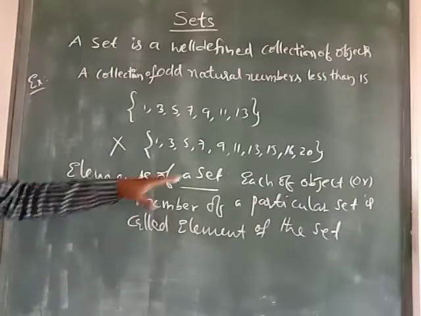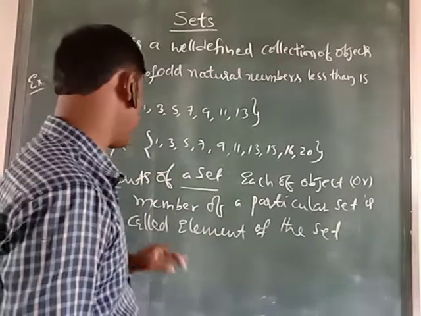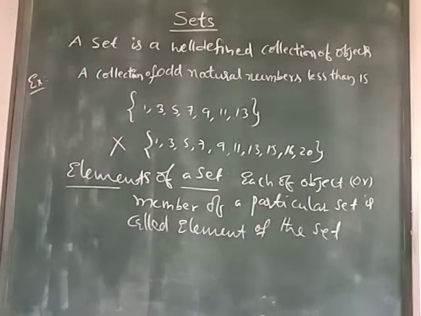Okay, students, each object or member of a particular set is called an element of the set.